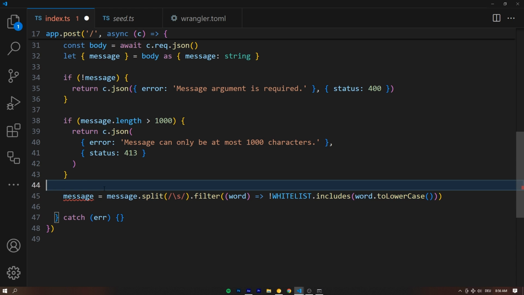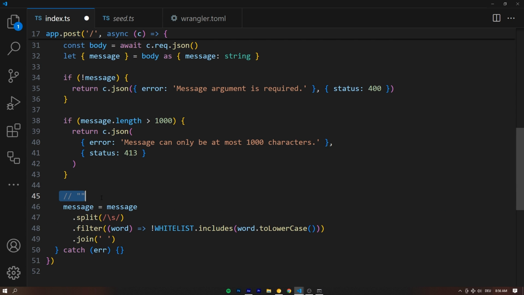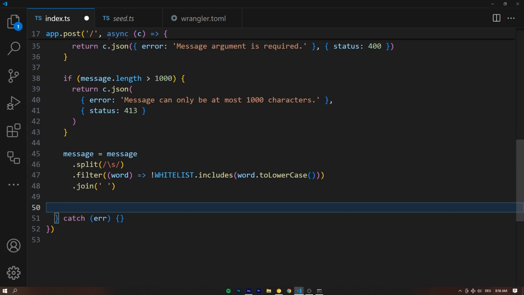So for example, if the user input contains, let's say swear in caps, right? We want to kind of filter out this word because it would be flagged inappropriately, right? That's what we're doing right here with this filter. We're kind of filtering out this word. So what the underlying model then sees is just this, right? Because we know that this word is safe. And lastly, we're going to join this back together using a spacebar. So we didn't really change anything. We just excluded all the words where we know they are safe from the whitelist. Perfect. And now we're all ready to actually split this into chunks.